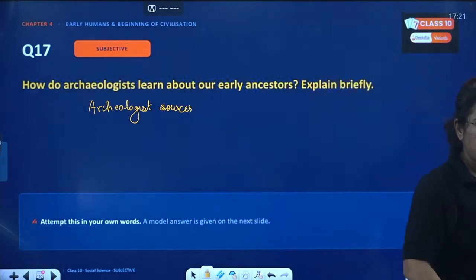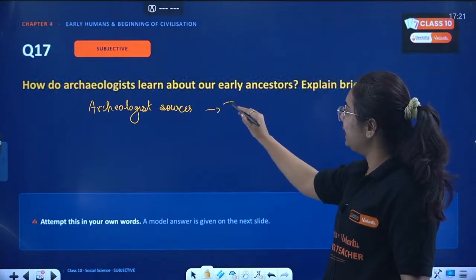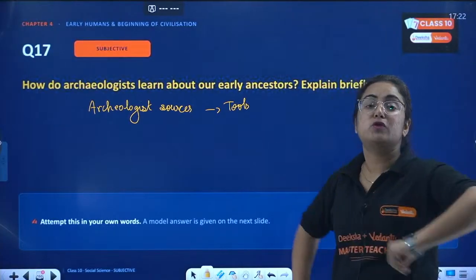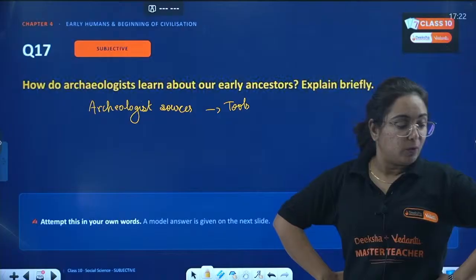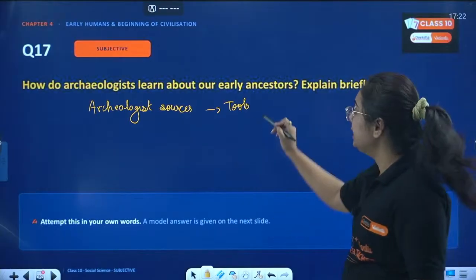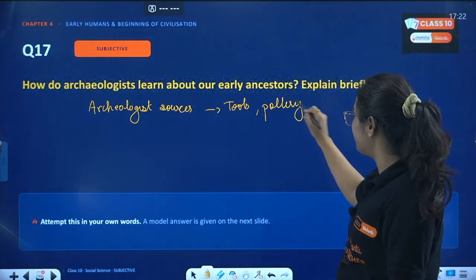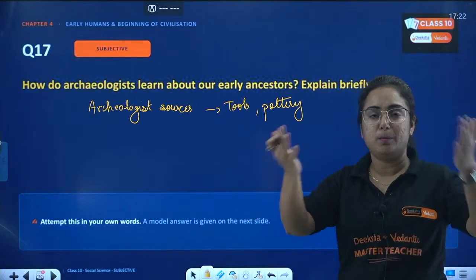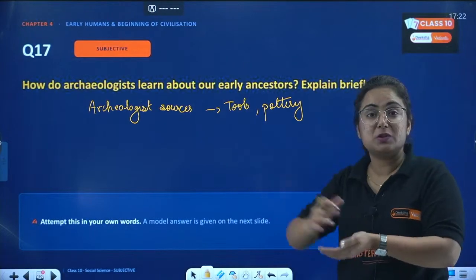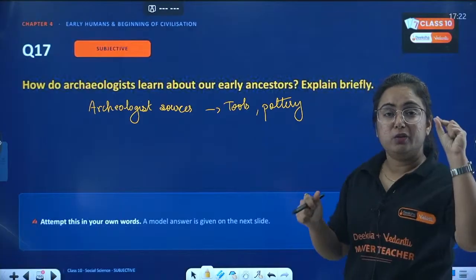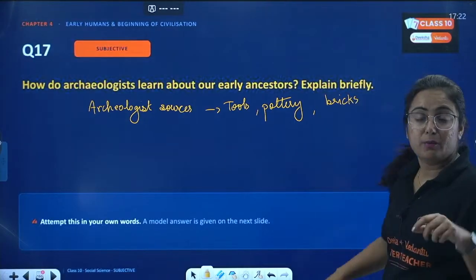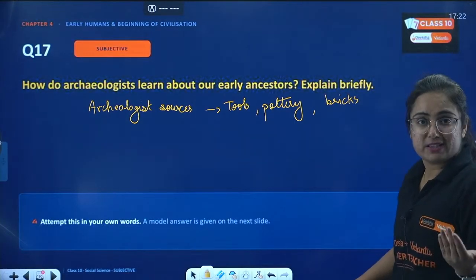Archaeological sources that they find, like the tools that they left behind, right? We actually know about the Stone Age by the different types of stones used throughout India. So one thing is these tools they left. Then when they learned agriculture, they started making pottery. Now what is pottery? Using mud they made pots to keep wheat and barley. Those pots were found because they were burned to make them strong. During the time of the Indus Valley civilization beta, they used equal size bricks, which helped us to know more about the Indus Valley civilization.